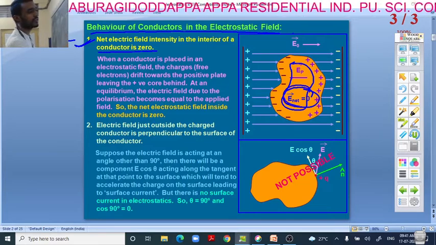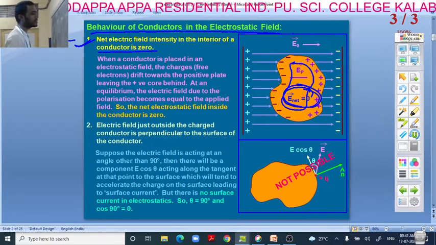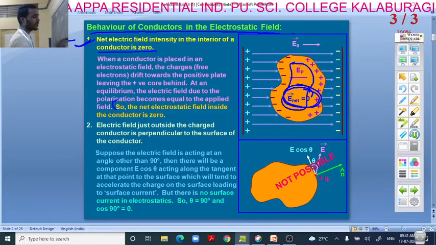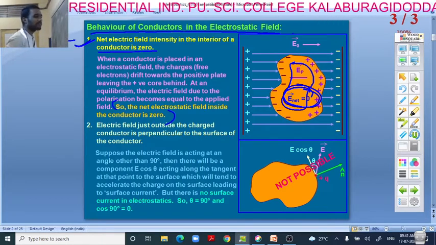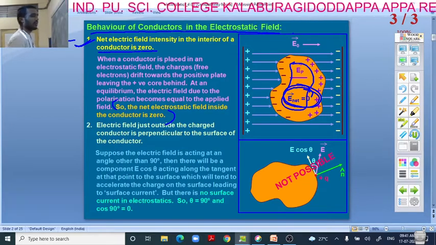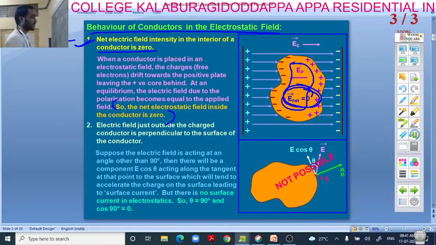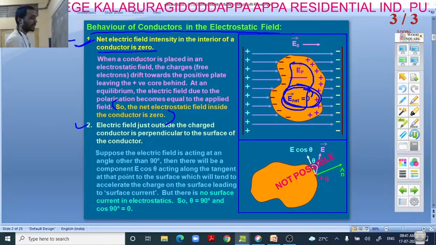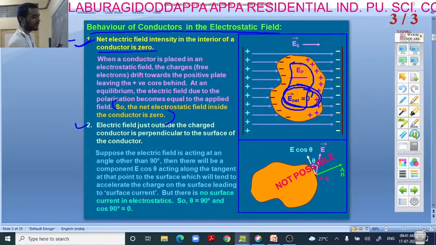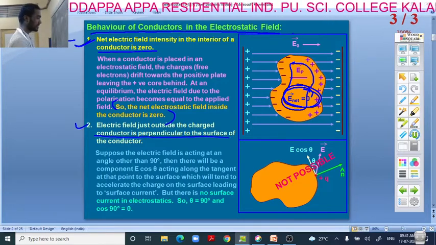You may observe here, net electrostatic field inside the conductor is zero. Next, second point: electric field just outside the charged conductor is perpendicular to the surface of the conductor.